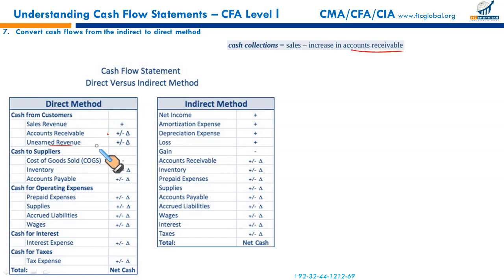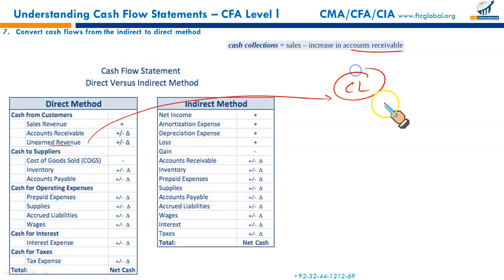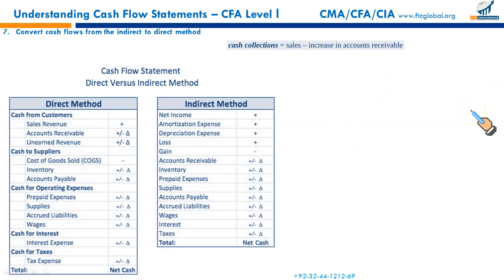Now this part, unearned revenue. Unearned revenue is like your current liability, right? How do we treat this unearned revenue within the cash collected from customers? If your unearned revenue, which is your current liability, increases over the period, it means you have received cash. Just like when accounts payable increase, it's an inflow. So when your unearned revenue increases over the period, it means you have received cash not yet earned. It's an addition. If your unearned revenue balance has decreased over the period like a current liability, it means it's an outflow. Same approach you will apply.